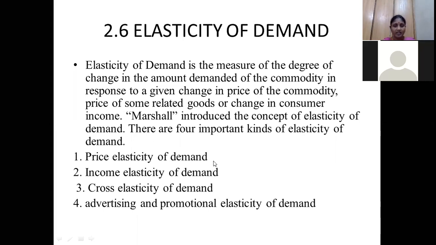So in the next class, we are going to discuss price elasticity, income elasticity, cross elasticity, and advertising and promotional elasticity of demand. So the time is up.